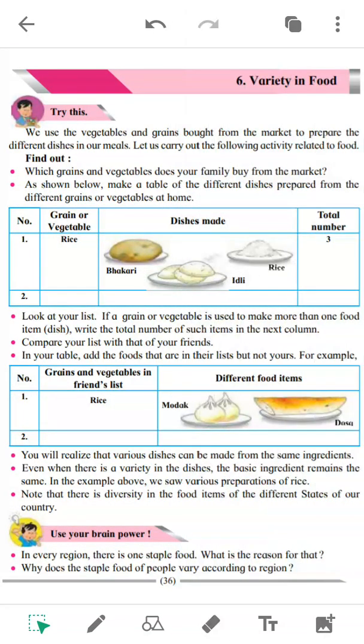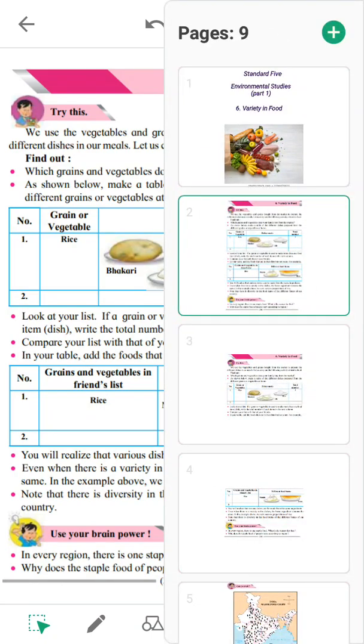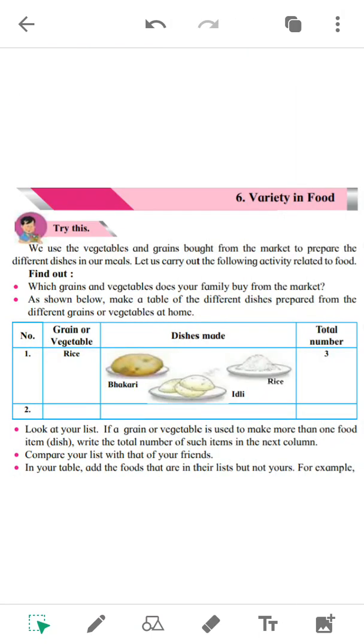So the first is Try This. Let's see this. So what do we have to do first? So let's see. We use the vegetables and grains brought from the market to prepare the different dishes in our meals. See, vegetables, as we know what is a vegetable. So you may also know grains. Grains means like millets, like rice, jowar, wheat are kinds of grains we use. So we buy these grains and vegetables from the market to prepare our different dishes in our meals.